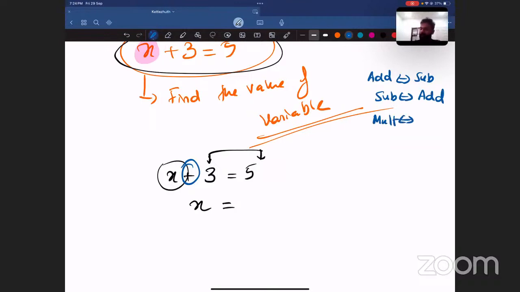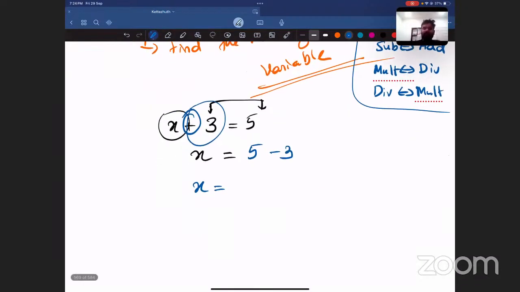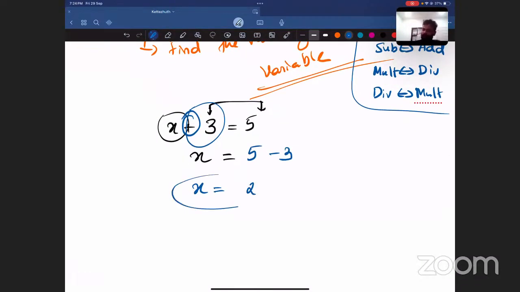Multiplication, when it goes to the right side, will become what? Division. And when you take division to the right side, it will become multiplication. So this is a universally accepted rule. Addition will become subtraction. So this plus 3, when it goes to the right side, will become 5 minus 3. So x is equal to what? 5 minus 3 is nothing but 2.